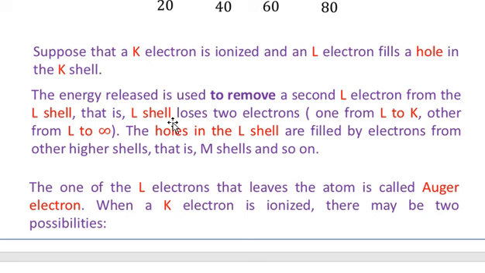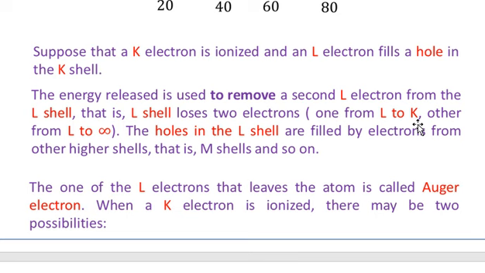Let me read the statement so that it becomes clear. The energy released is used to remove a second L electron from the L shell. That is, the L shell loses two electrons. One is lost when the electron from the L shell jumps to the K shell.